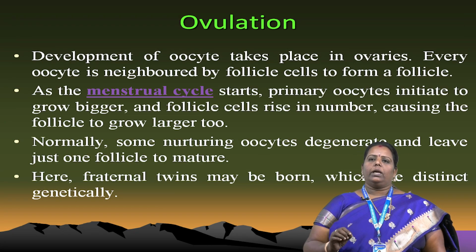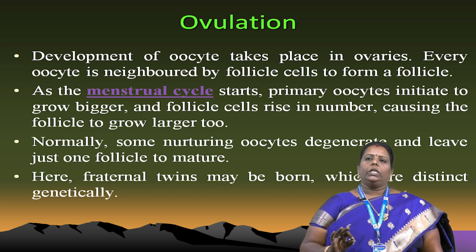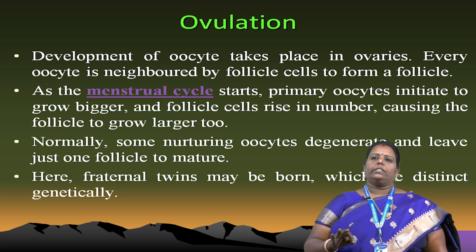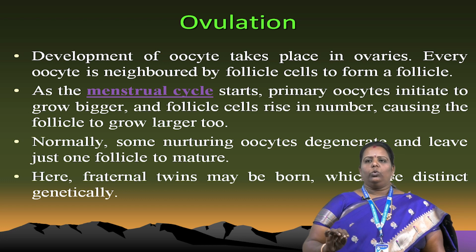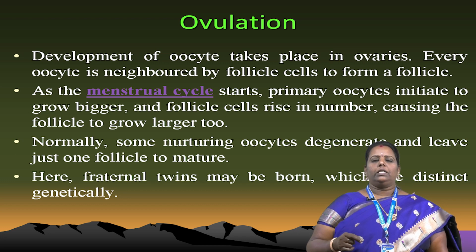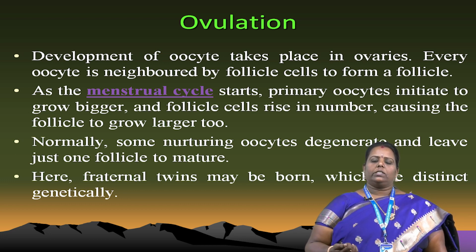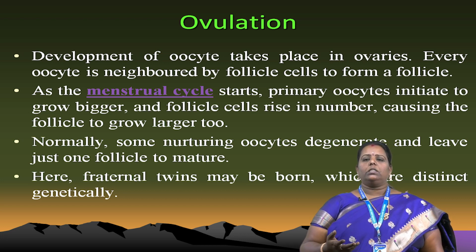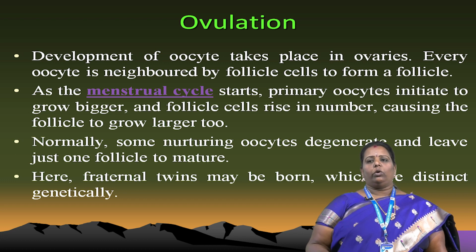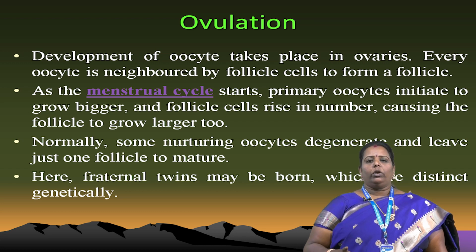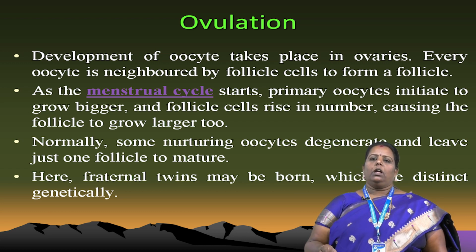Next, ovulation. We just have to know what is meant by ovulation. As I already told you, the ovary develops the egg. The egg ruptures from the ovary, and that is called ovulation. The development of the oocyte takes place in the ovaries. Every oocyte is surrounded by follicle cells from the follicle. As the menstrual cycle starts, the primary oocyte is initiated to grow bigger, and the follicle cells rise in number, causing the follicle to grow larger through division of the cells. Some oocytes degenerate and leave just the follicles to mature.